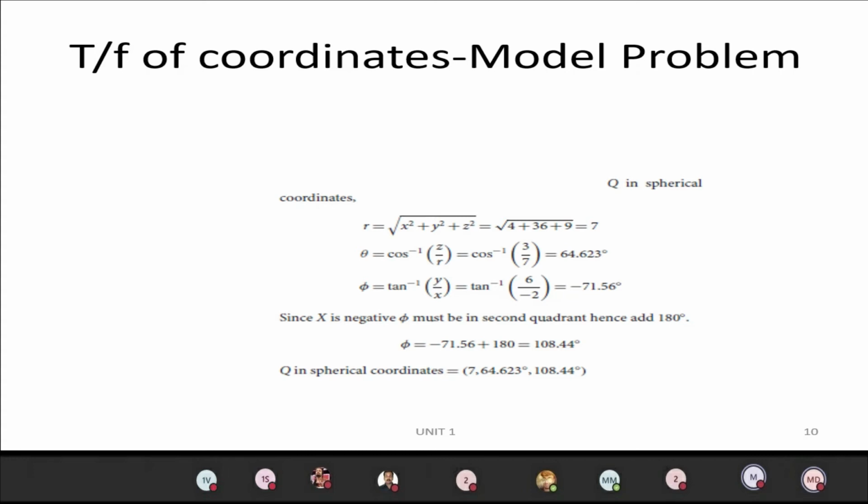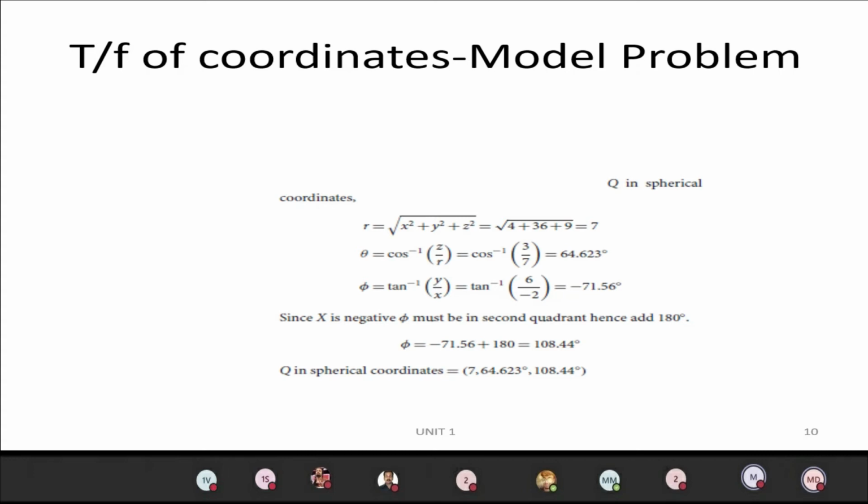So r equals root of x square plus y square plus z square, theta equals cos inverse of z by r, and phi equals tan inverse of y by x. That formula you have to apply here.